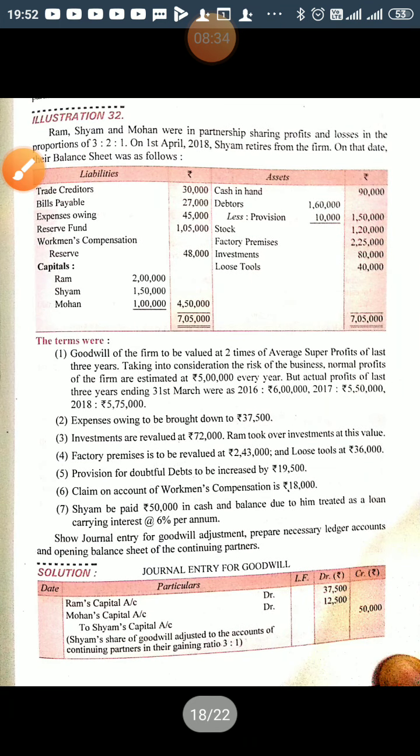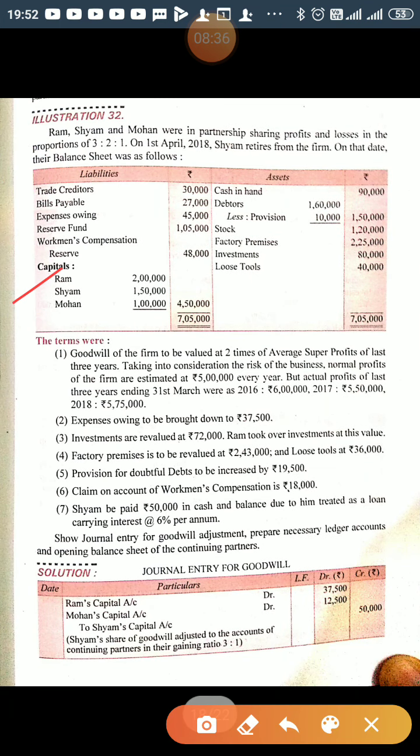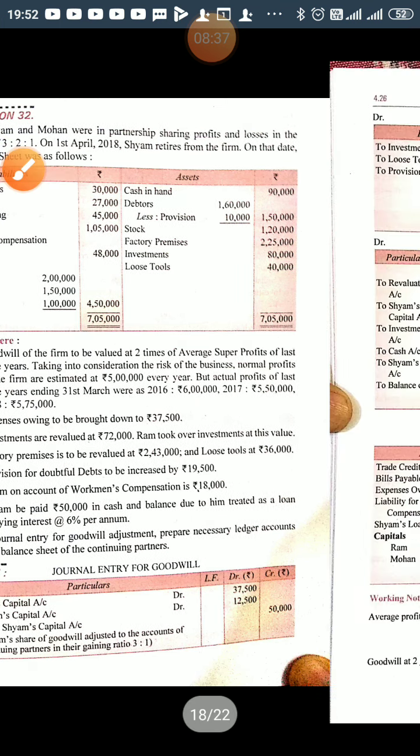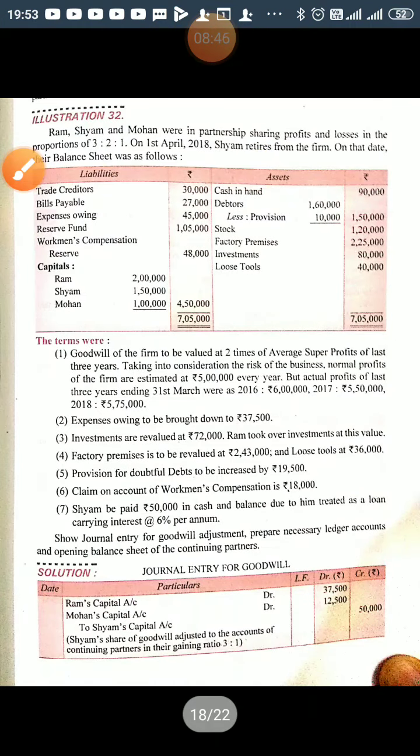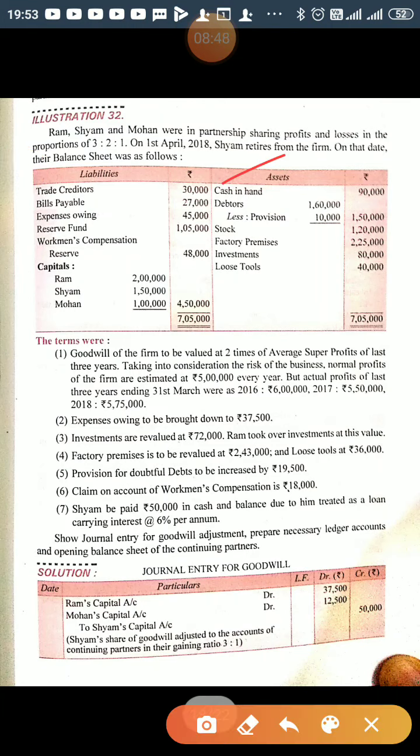Now next item in the balance sheet is balances of capital, that will be written, that will be brought down. This is brought down in the partners capital account. Now next, cash in hand.